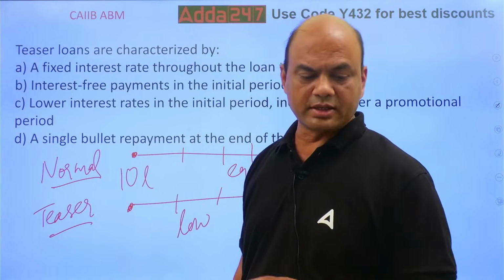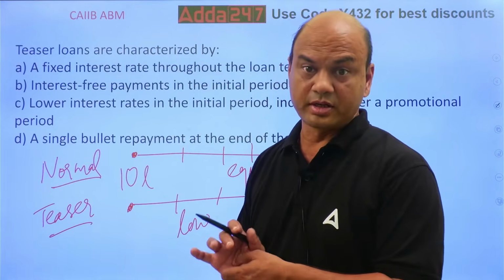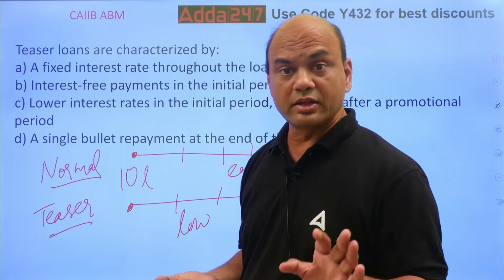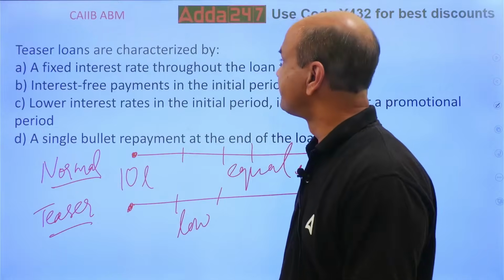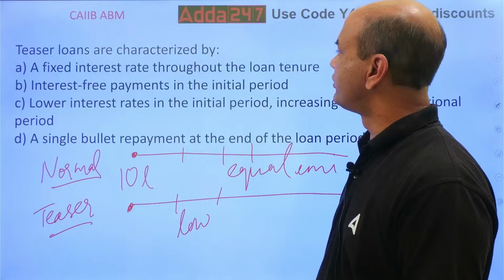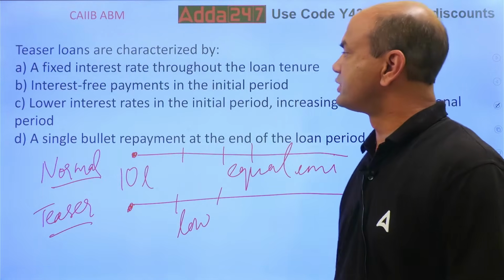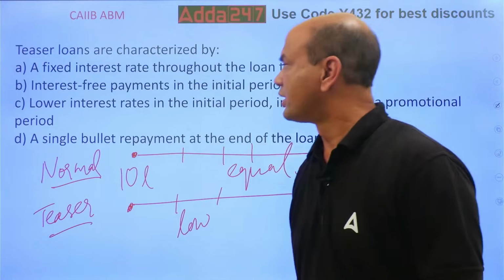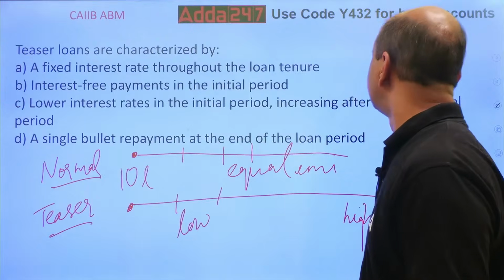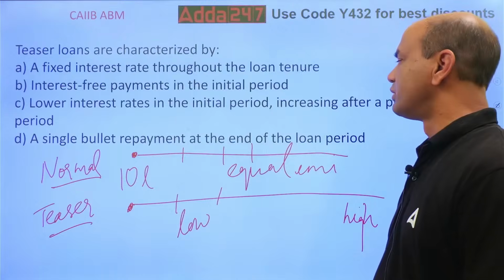Teaser loans are generally allowed in NPA accounts which are under rehabilitation. New commercial loans are generally not allowed to give these teaser loans. So teaser loans are characterized by a low interest rate in the initial period and increasing after a promotional period.